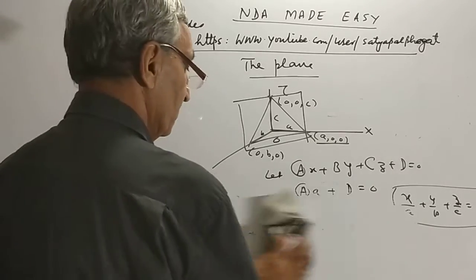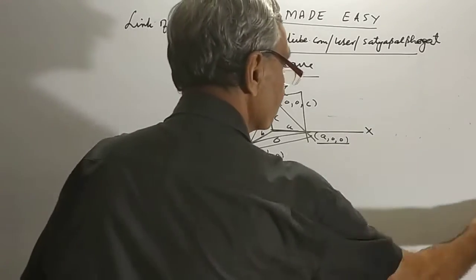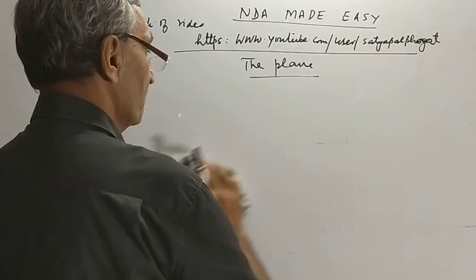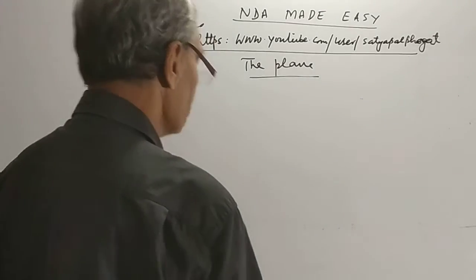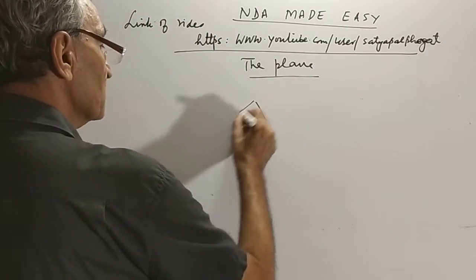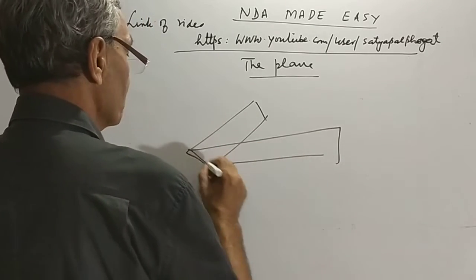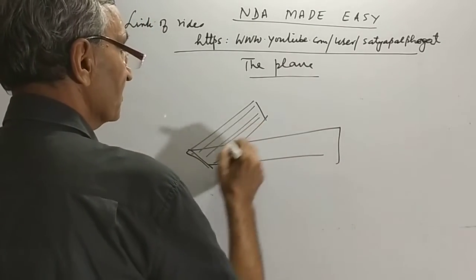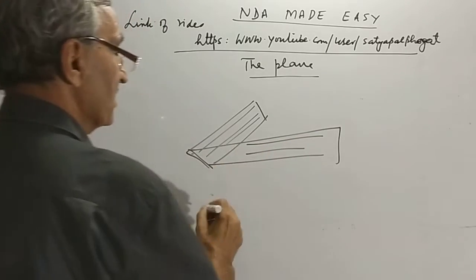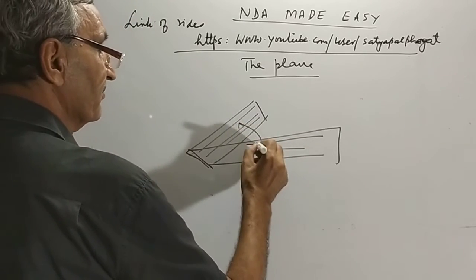Well, I go to another one. I have two planes. These are the type of questions asked in the exam. Theta is the angle between them.